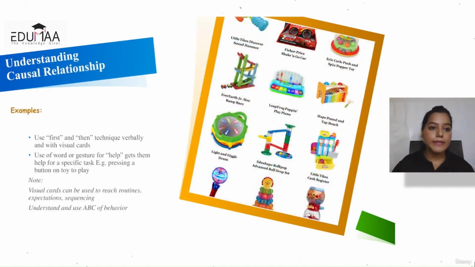Let's go on to understanding causal relationship. So something leads to something is what we're working on. So there's cause and effect, which is what we need to teach our children. It is very important, and you yourself need to understand the ABC of behavior. So there's antecedent, then there's behavior, and then there's consequence. So something that happens before a specific behavior is what we call antecedent. In the situation, what is happening? Was there a specific demand that was put on the child?